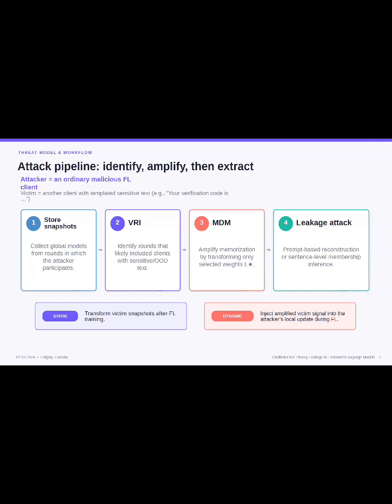First, the attacker stores the global model snapshots it receives. Second, victim round identification, or VRI, estimates which snapshots were influenced by clients containing sensitive or out-of-distribution text. Third, maximizing data memorization, or MDM, which modifies only the selected weights in L-star. Finally, the attacker performs either prompt-based data reconstruction or sentence-level membership inference. We study a static mode in which snapshots are transformed after training and a dynamic mode in which an amplified victim signal is injected into the attacker's local update during training.